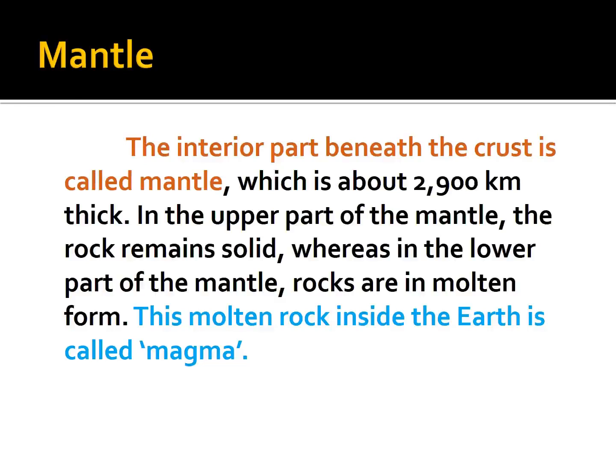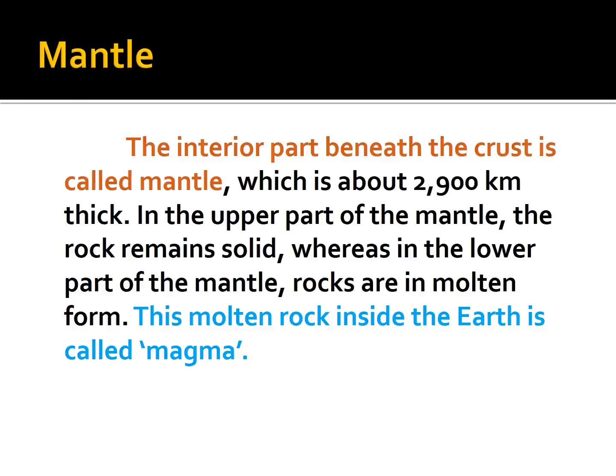In the upper part of the mantle, the rock remains solid, whereas in the lower part of the mantle, rocks are in molten form. This molten rock inside the earth is called magma. Molten means in a melted state. So the crust is the solid area, and the mantle is the molten area.